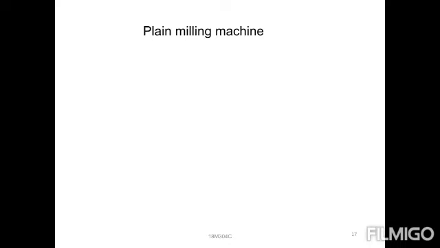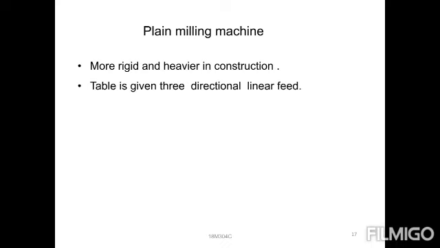So in the plain milling machine, what will be happening? It is more rigid and heavier in construction, heavy in size. The table is given 3 directions. The table consists of 3 directions. Table movements are either manual or power. Both choices are available, right?